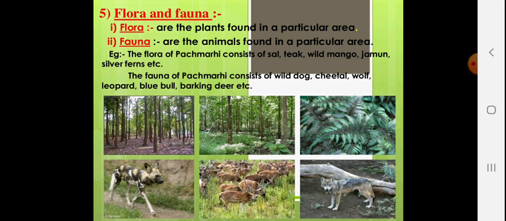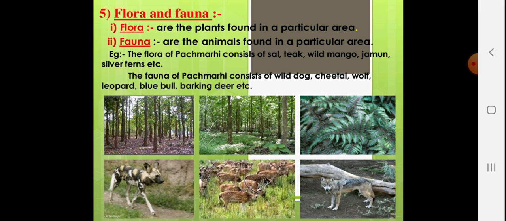So flora are the plants found in a particular area. So they are available only in that area. For example, mangrove forests. Fauna are the animals found in a particular area. For example, Asiatic lions, Bengal tiger. So let's see a few more examples.